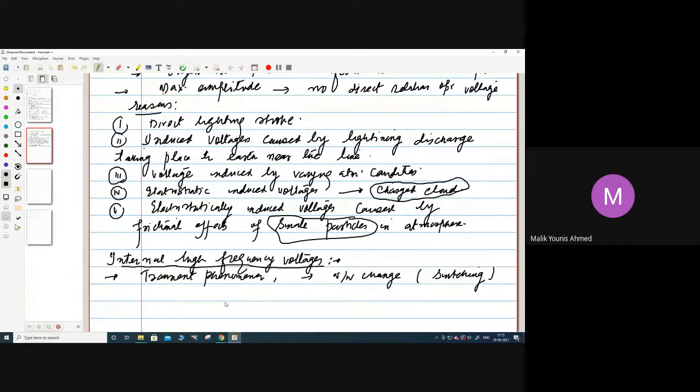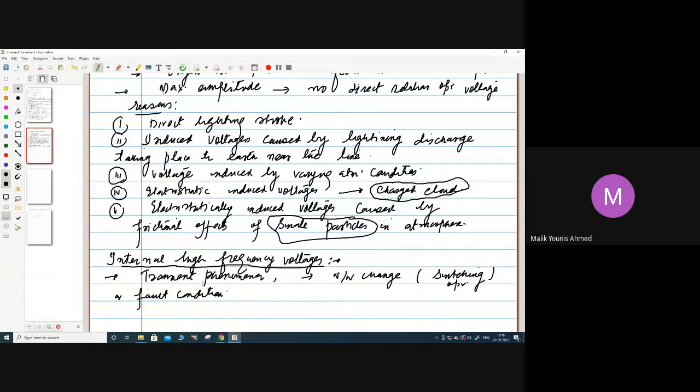Okay, so that will be due to network changes, and network changes will be as a result of switching operation. I have told you, switching operation is whenever the fault occurs or the circuit breaker opens, that will change the network, or that can also result as a fault when there is a fault condition in the power system.